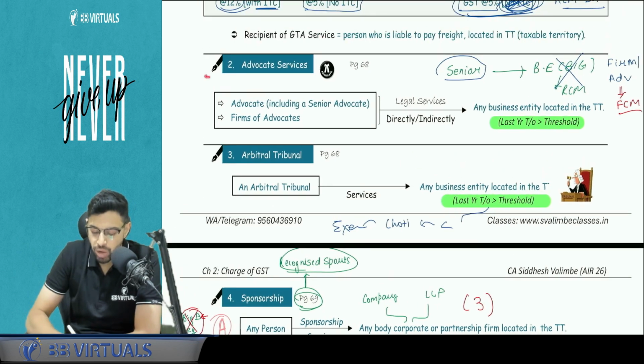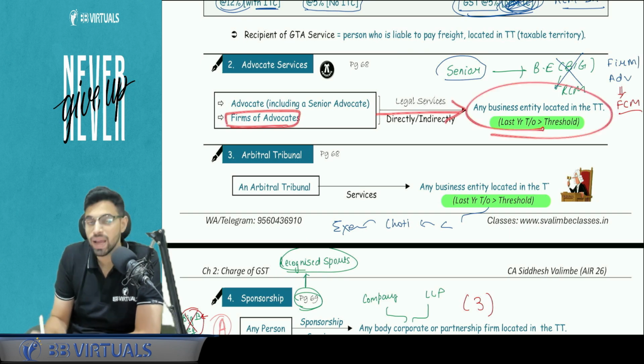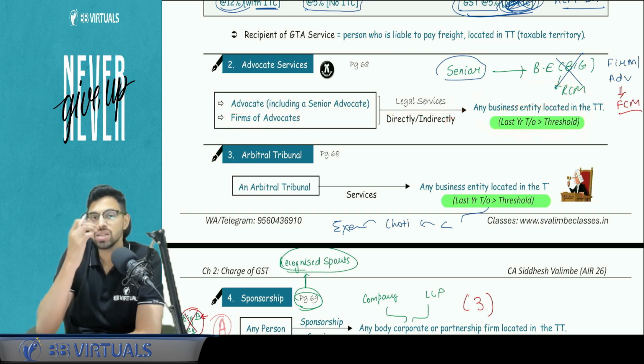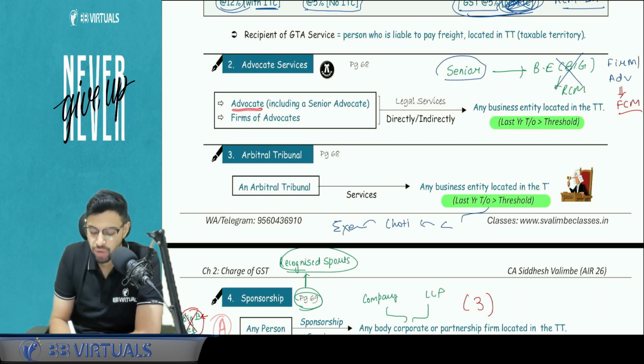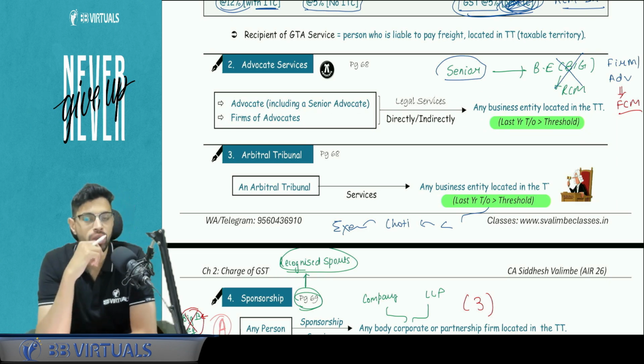Now coming with respect to advocate, first let's talk about a firm of advocate. Firm of advocate, if it is giving legal services to a big business entity. Why are you saying big business entity? Why have I made this noting below? Because if it is a small business entity, then the legal service is exempt. Same discussion goes for advocate, including a senior advocate. Right? Now one very specific interpretation we can draw from here.